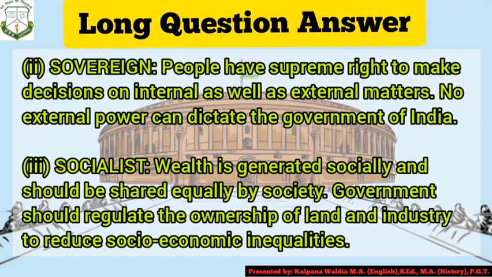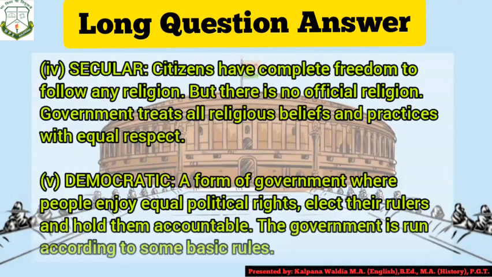Sovereign means people have the supreme right to make decisions on internal as well as external matters. No external power can dictate the government of India. This is a special feature of our constitution. Now children, moving towards the third feature, that is socialist. Wealth is generated socially and should be shared equally by society. So the government should regulate the ownership of land and industry to reduce socio-economic inequality. And these features add to the beauty of the Indian Constitution. Let's move towards the next feature.